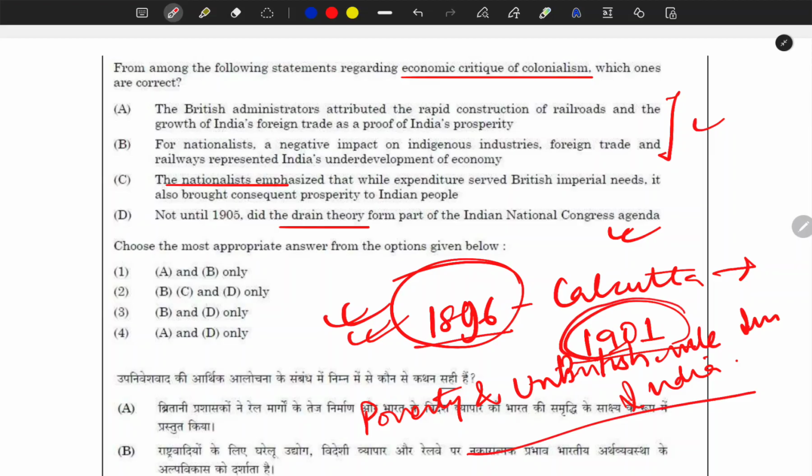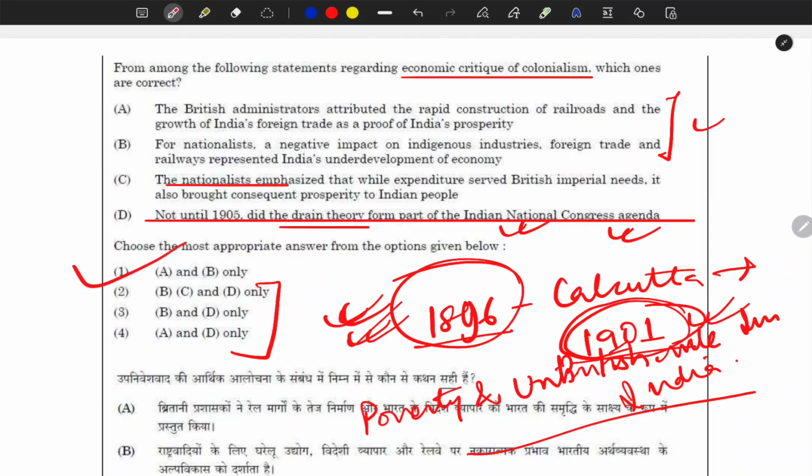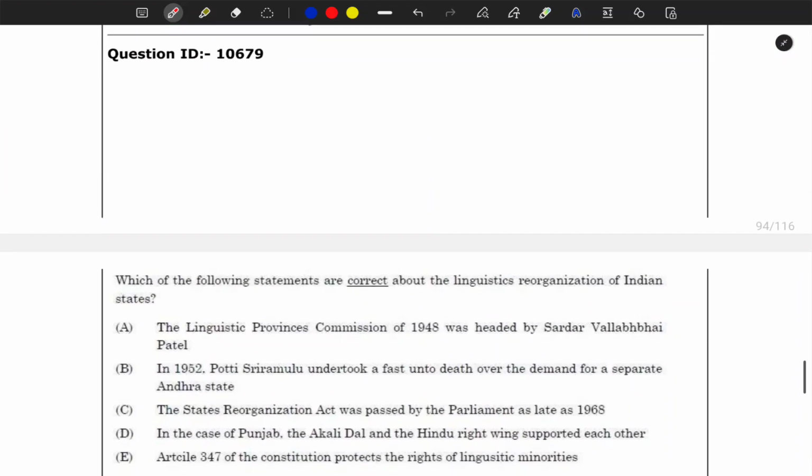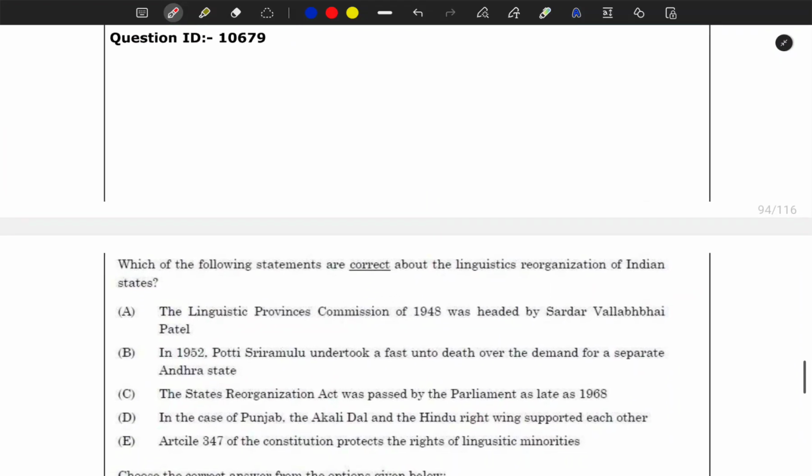So if they had already done this in 1896 and he had already published a book in 1901, how could this statement be true? If you think this statement is not true, then you are left with A and B, and that is the correct answer. And for me this was a very easy question. Next question here.